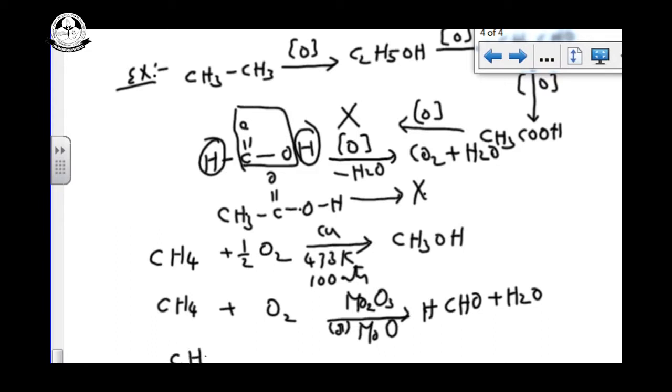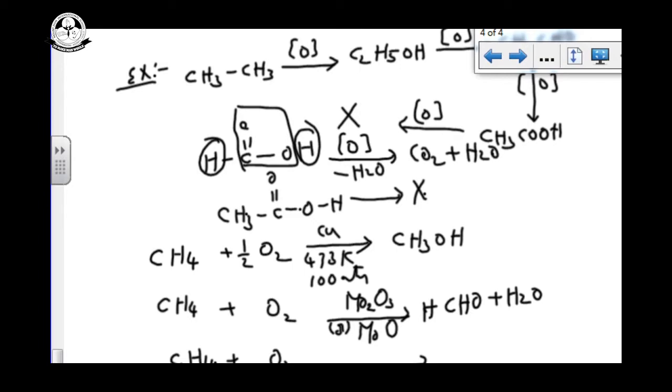Same, for the third step, changing the catalyst, I am using manganese acetate, (MnOAc)2, or you can use silver oxide, Ag2O.